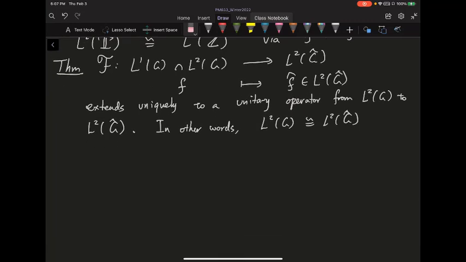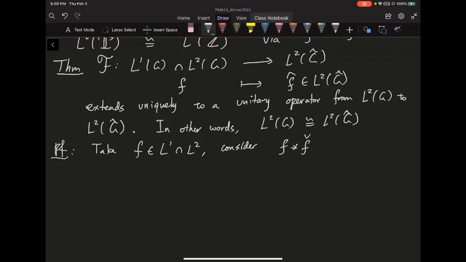First of all, I need to show that this Fourier transform indeed maps L1 intersect L2 to the L2 of the dual group. So let's take an f inside L1 intersect L2, and let's consider the following function. We've seen this several times already. You consider f convolved with its own involution.